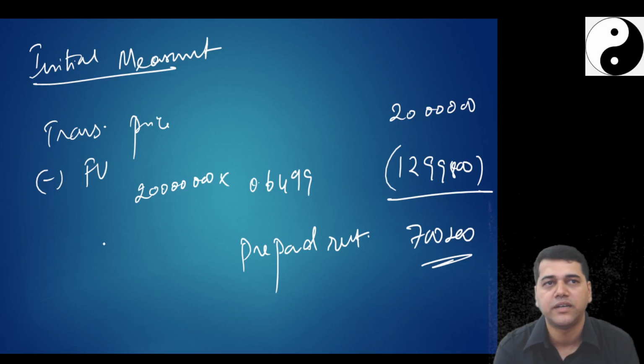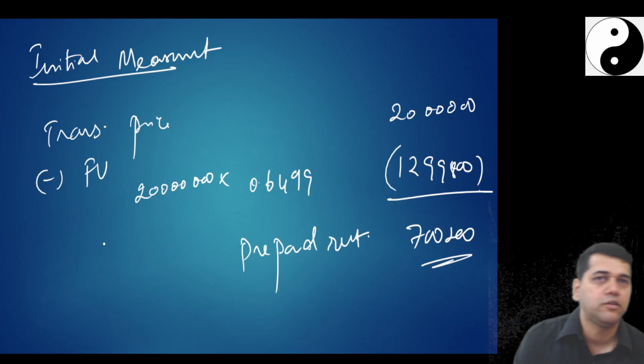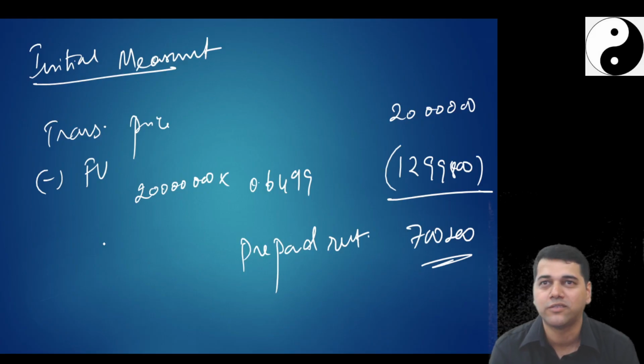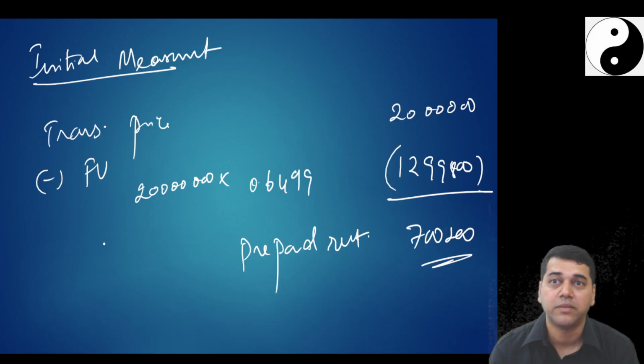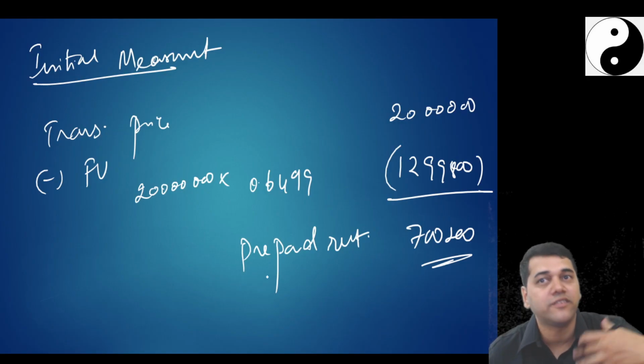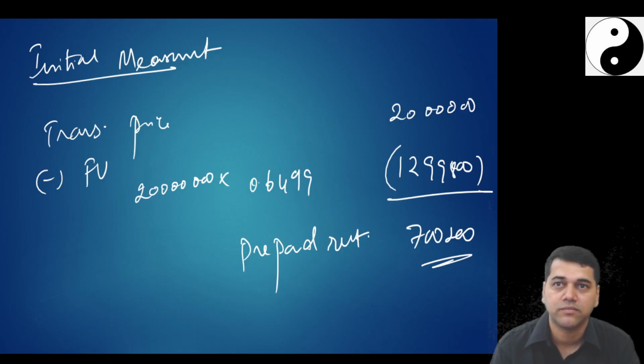What is this prepaid rent? How are you going to treat this? But look at the marks and limit your explanation. For 5 marks, it's not worth explaining what the prepaid rent is. But if they ask you the same question for 8 marks, then explain why you are treating it as prepaid rent. Then you should say it is assumed that it is an L2 input, that you are going to get the benefit, and then explain it.